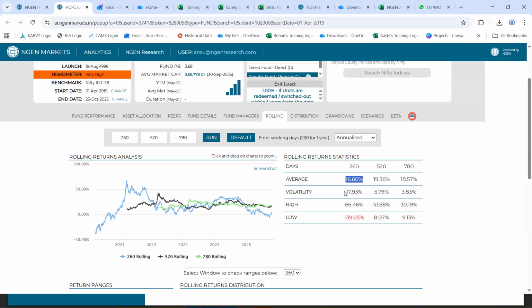Hence, it tells you that the volatility of these rolling returns happens to be 17.9.